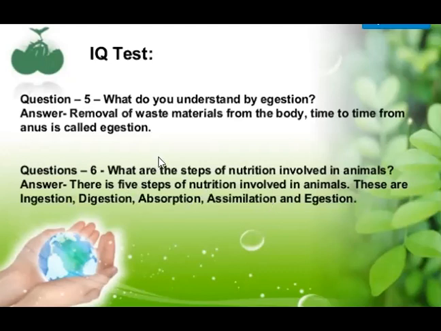In the next class, we will start with the digestion process in the mouth.